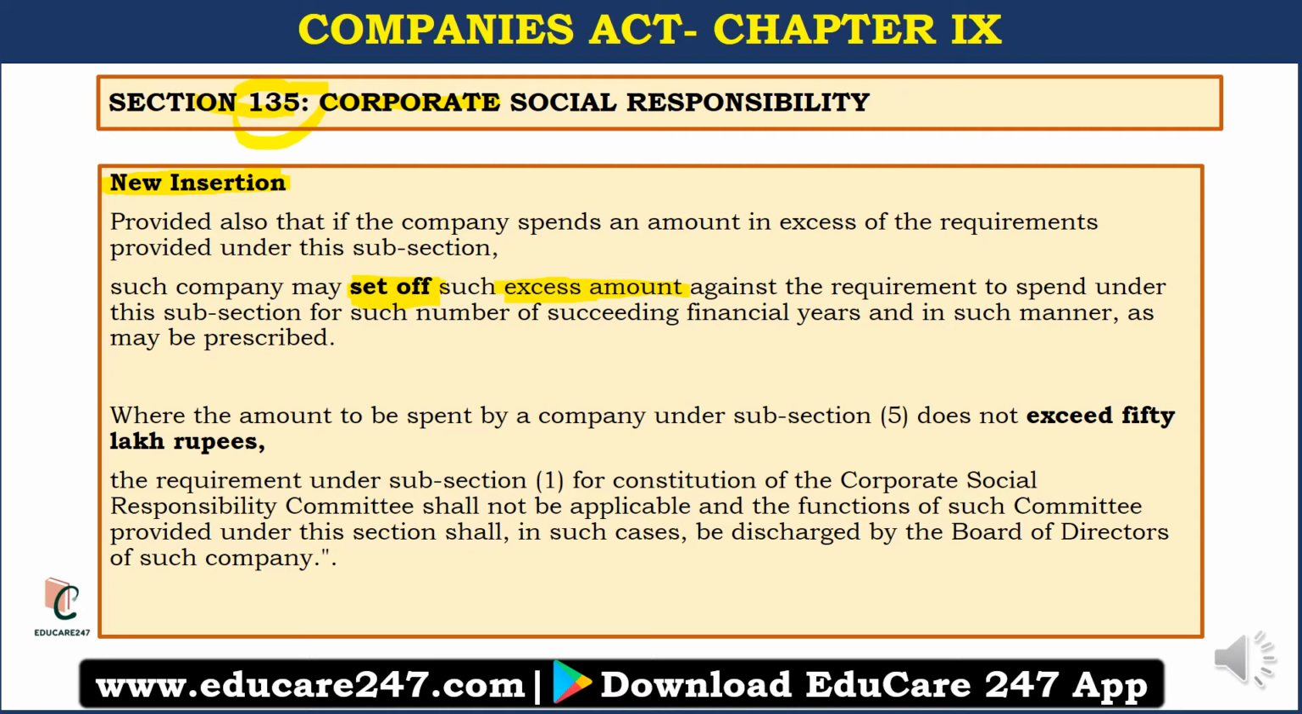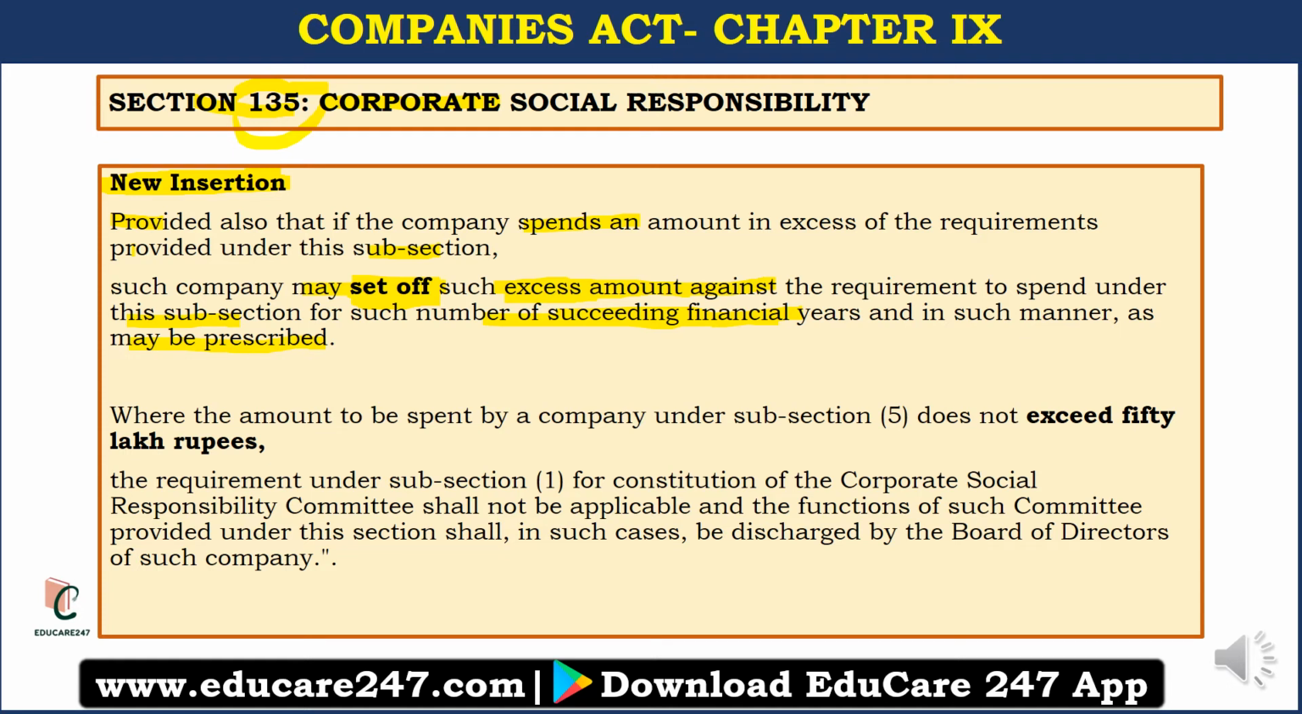So let us read the wording of the section once. Provided also that if a company spends an amount in excess of the requirement provided under this subsection, such company may set off such excess amounts against the requirement to spend under this subsection for such number of succeeding financial years in such manners as may be prescribed. So set off provisions for a number of succeeding financial years, and till how many financial years can you set off the amount spent, that will be notified by the government.